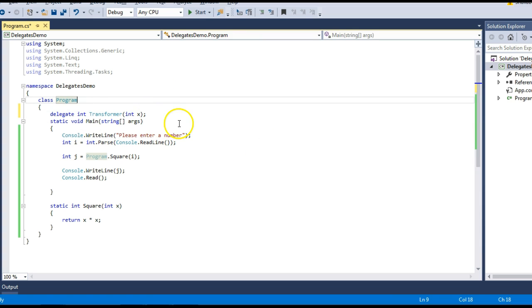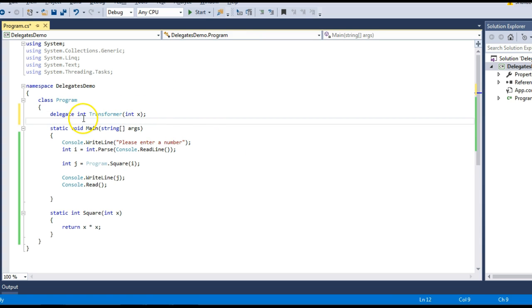And here it goes. I have created a delegate. Now you can see the delegate signature is very similar to my method, just with a delegate keyword added before it. If you put a delegate keyword before a method's name, it becomes a delegate, but it will not have a body like a method.